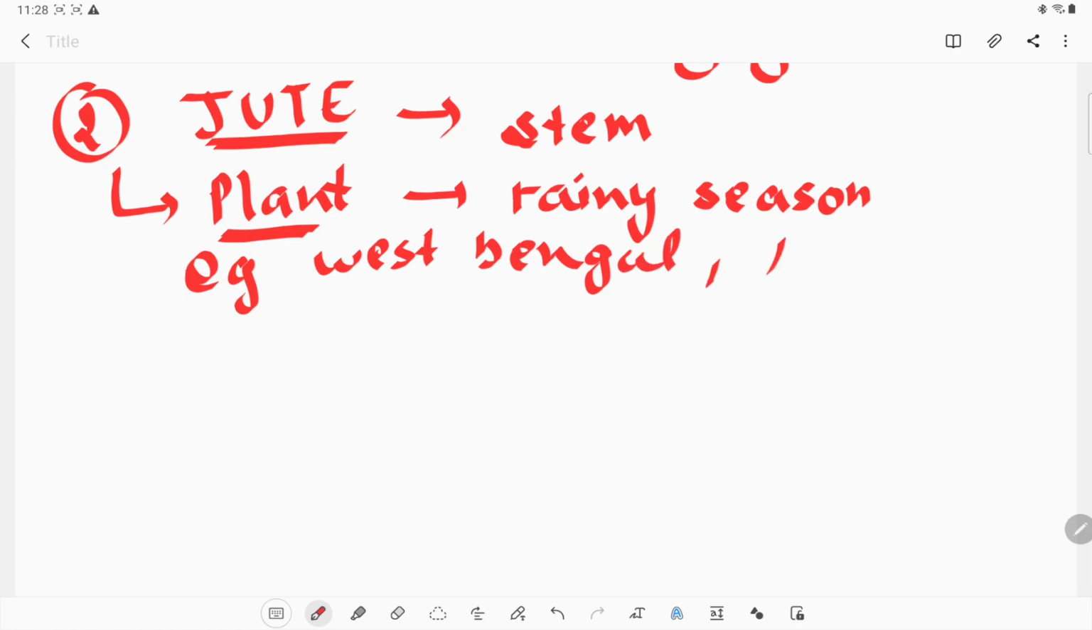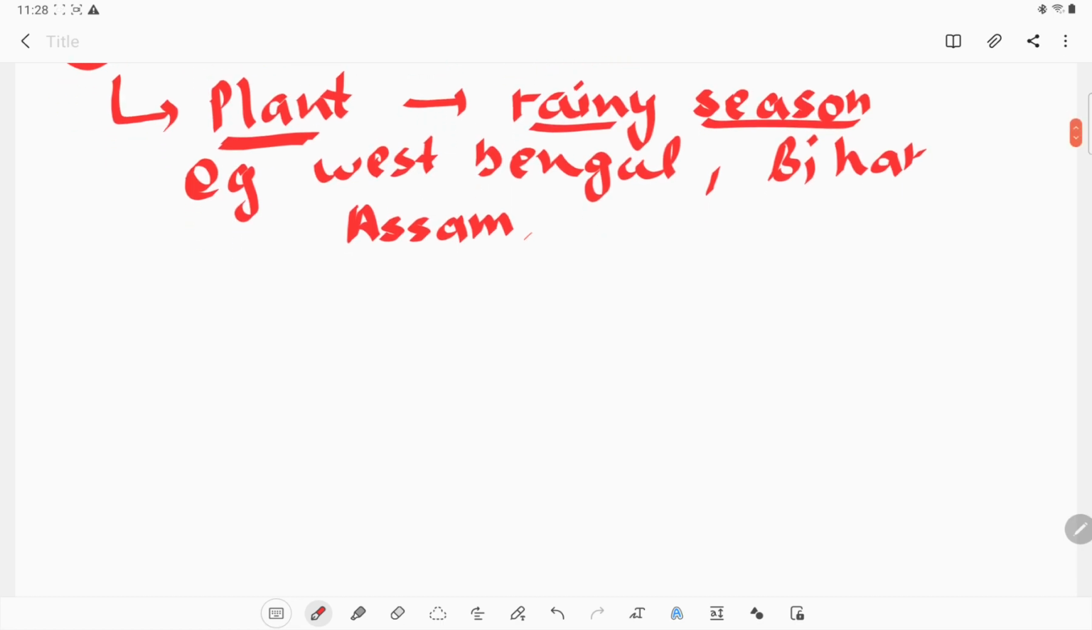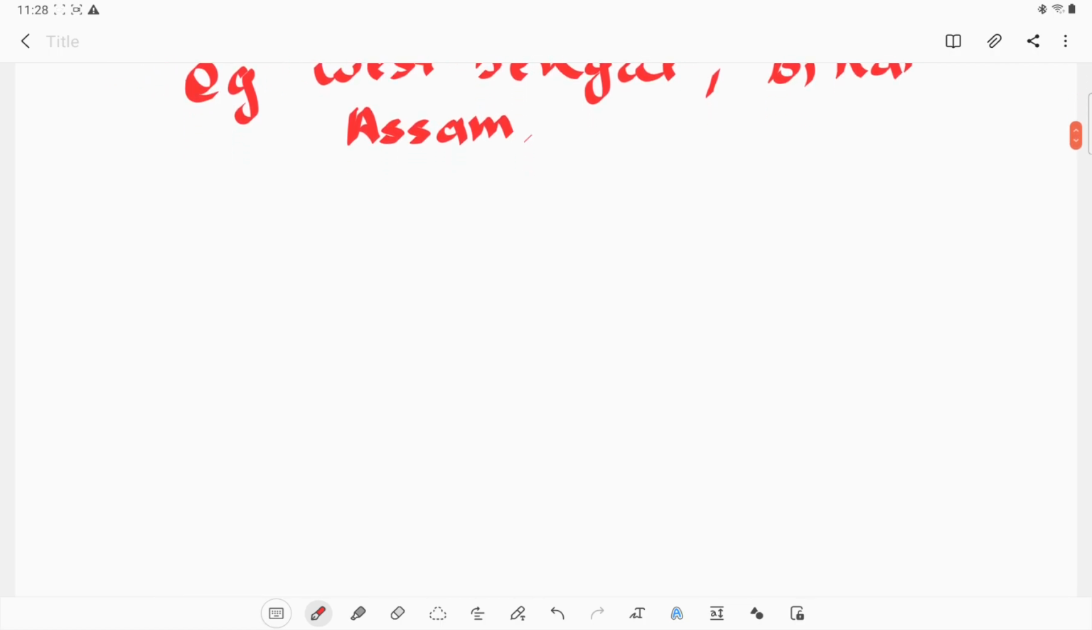West Bengal or Bihar or Assam, these are the best places to grow the jute plant, because they have a rainy season, and there is a lot of water already present in those areas, and here the jute plant is very commonly grown.